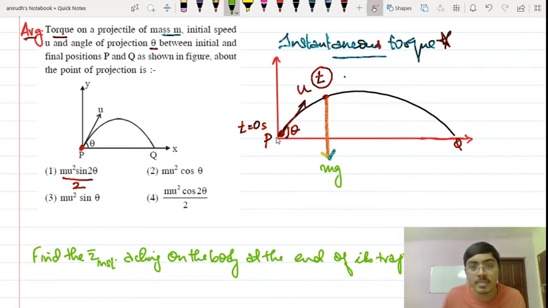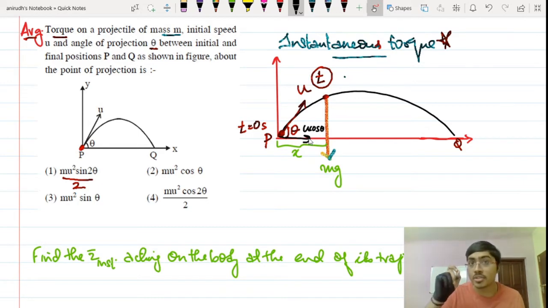Obviously that can be found by r cross f, and I am going to find this instantaneous torque about the point p. So I have to take the perpendicular distance between p and this particular force, and let's say that it is x. And we know that your horizontal component of velocity is obviously u cos theta.